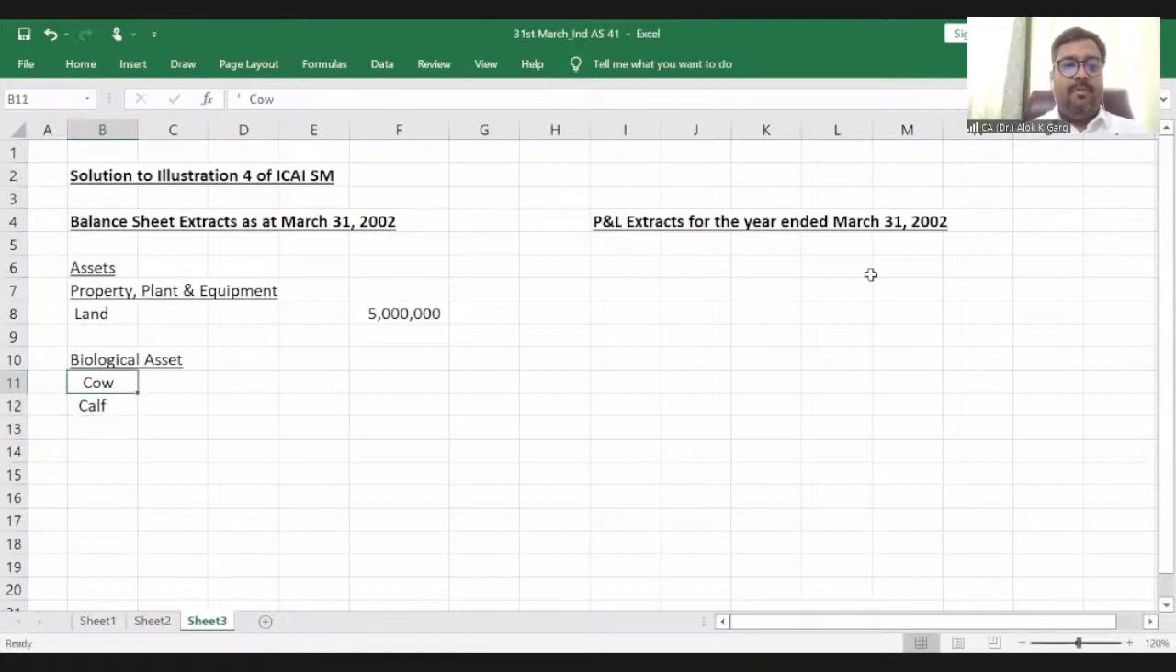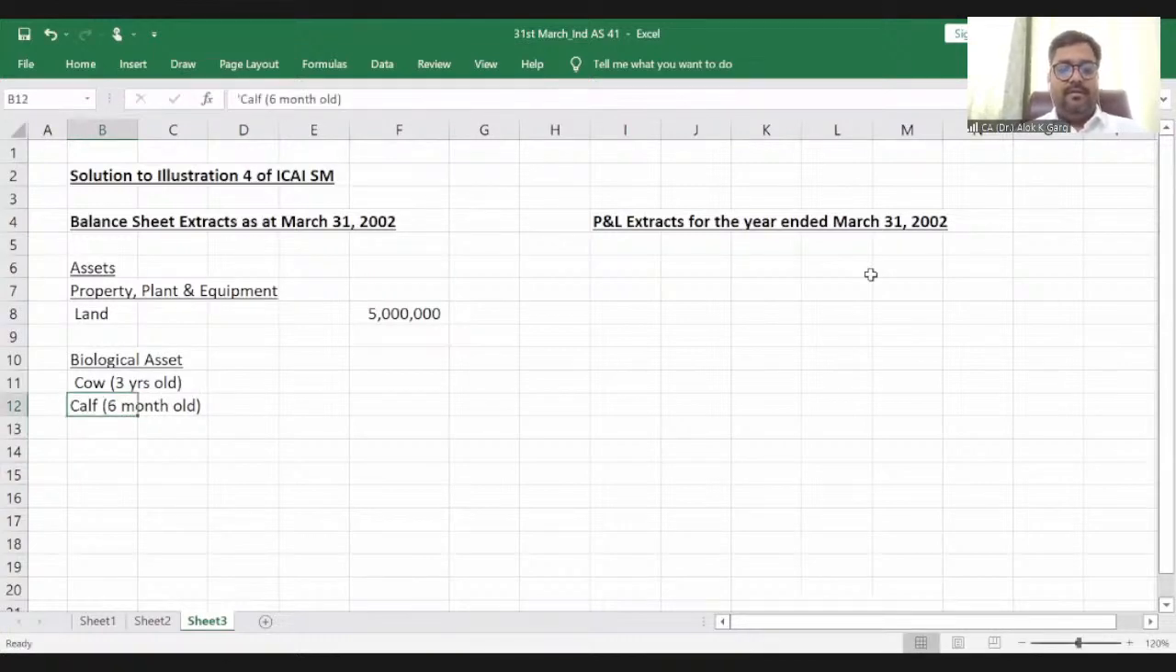But when I talk about my cow, this cow is 3 years old, right? And this calf is a 6 months old calf on the balance sheet date. Now we need to calculate the value of this cow and the calf, right?